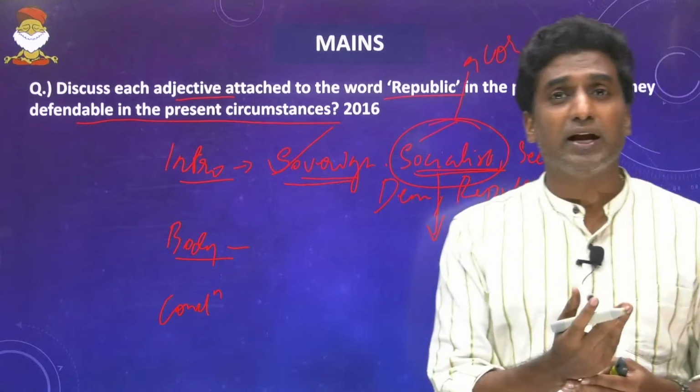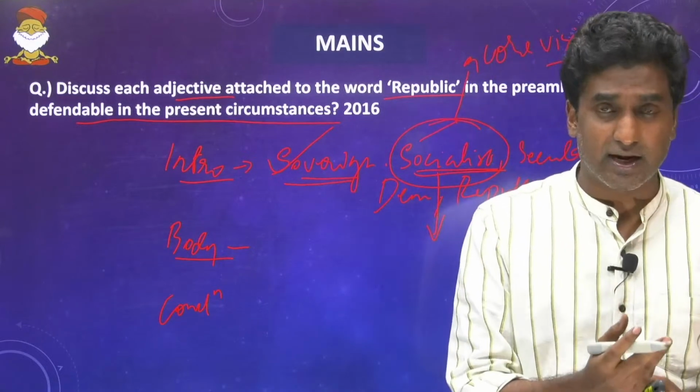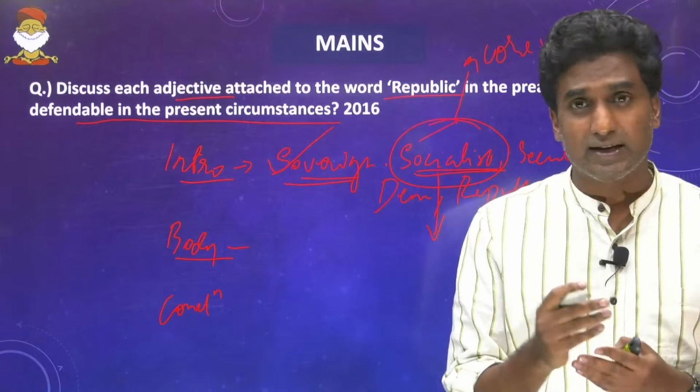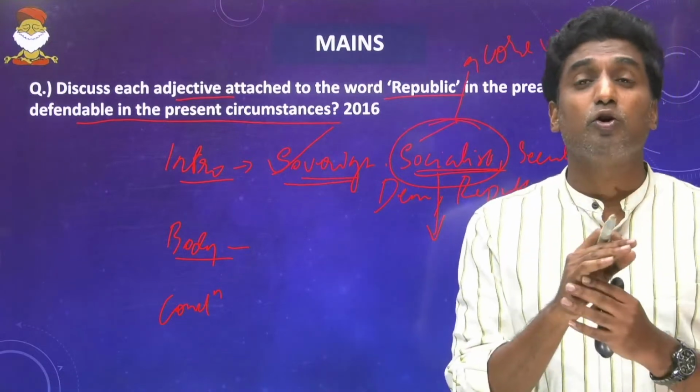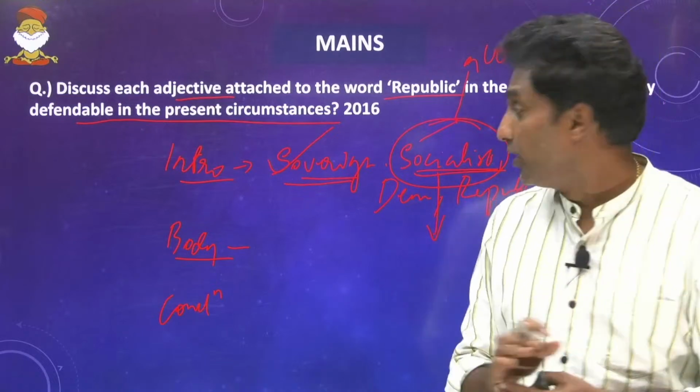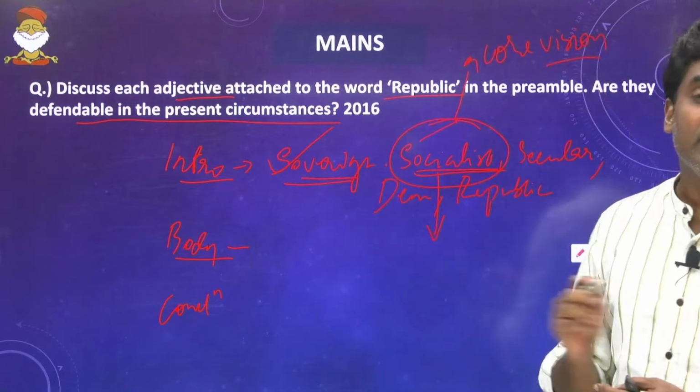And you can also bring in Article 39B and C in this regard from the DPSP, wherein it says that wealth should be distributed equally among all, and there should not be any concentration of wealth. All that you can write here.